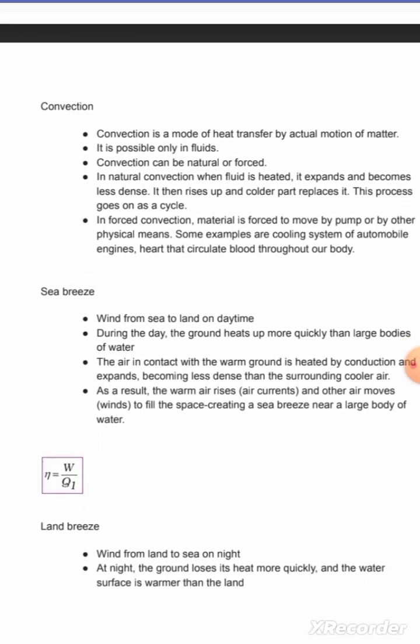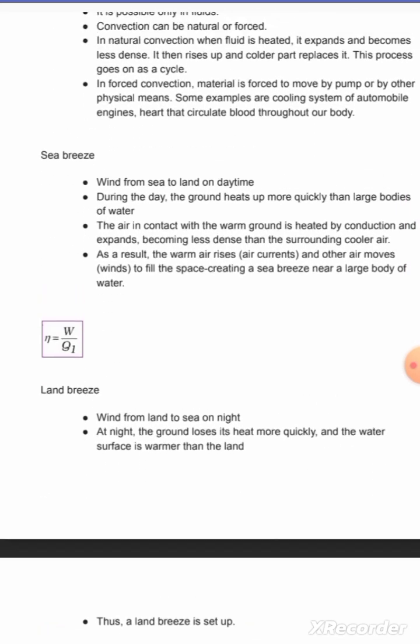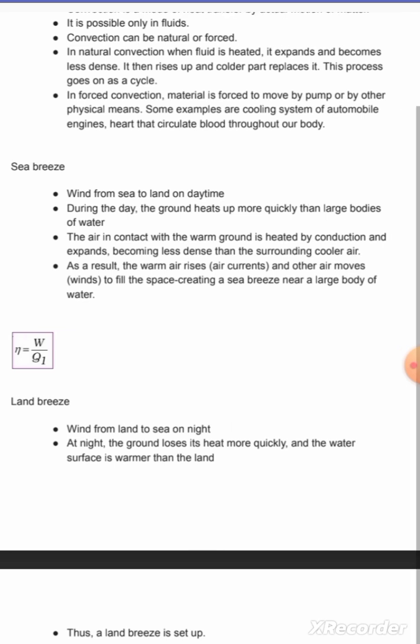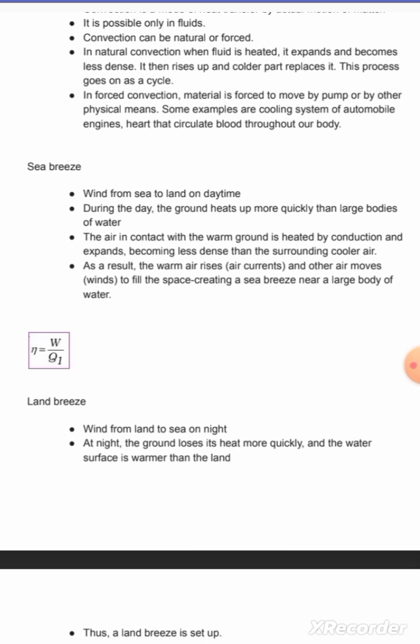Now sea breeze. We have two types of breeze, sea breeze and land breeze. In one, the wind blows from land to sea, and in the other, from sea to land. Let's see. Sea breeze: wind from sea to land in the daytime. During the day, the ground heats up more quickly than large bodies of water. The air in contact with the warm ground is heated by conduction and expands, becoming less dense than the surrounding cooler air. As a result, the warm air rises and the cooler air moves in to fill the space, creating a sea breeze near a large body of water.